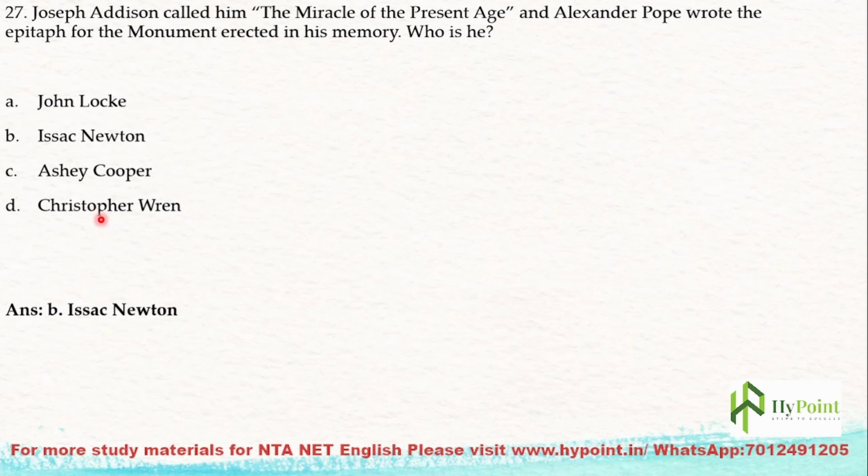The next one: Joseph Addison called him the miracle of the present age, and Alexander Pope wrote the epitaph on the monument erected in his memory. Who is he? Addison and Pope belong to the neoclassical age, so they must be talking about a contemporary of theirs, right? Addison called him the miracle of the present age, and Alexander Pope wrote the epitaph for the monument erected for his memory. Who is he? He is Isaac Newton. See, he is a miracle of the present age, the then age, that we can truly say.